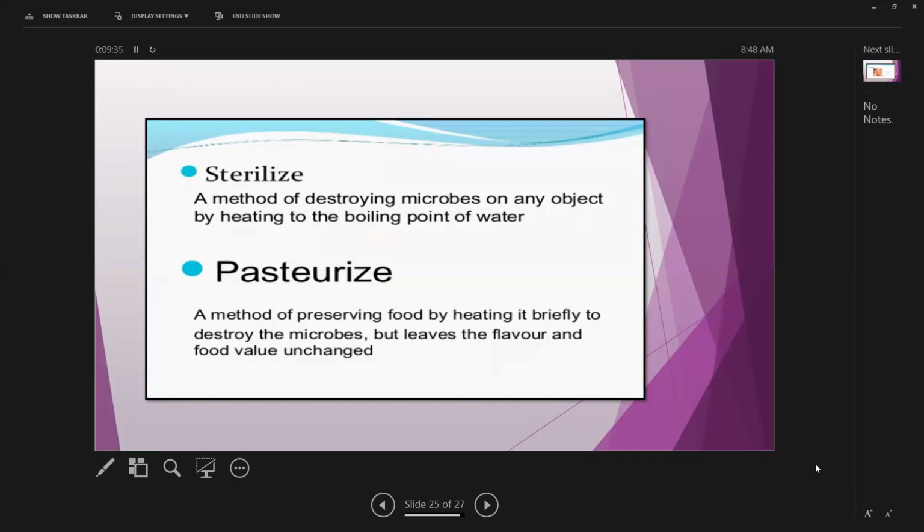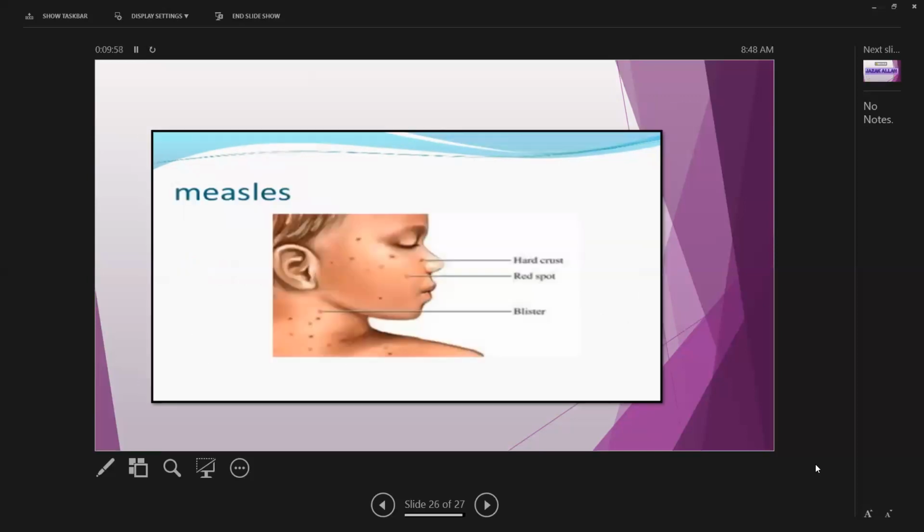There is a process to sterilize, a method of destroying microbes on any object by heating to the boiling point of water. This is called sterilize. Pasteurize, a method of preserving food by heating it briefly to destroy the microbes but leaving the flavor and food value unchanged. Here in the picture you can see measles, the hard crust, red spots and blisters. So measles is also a kind of disease.